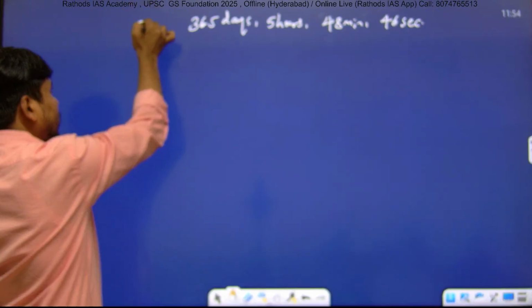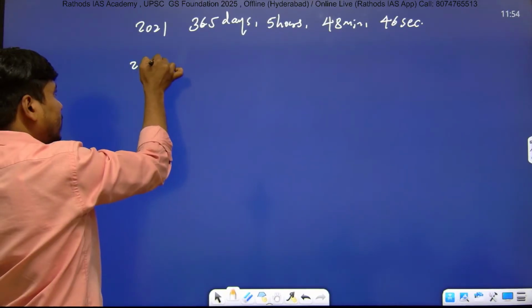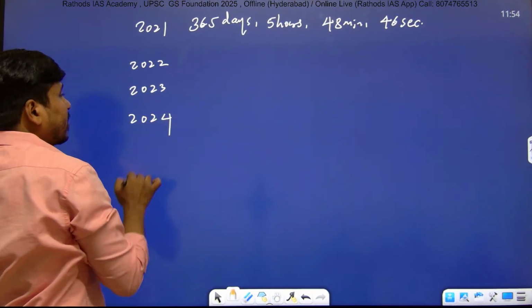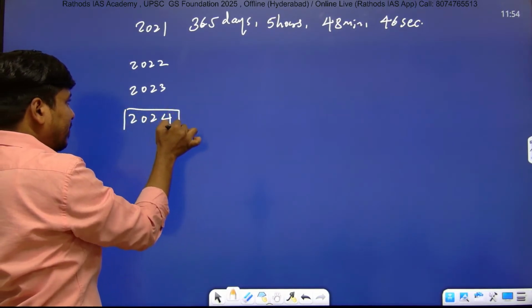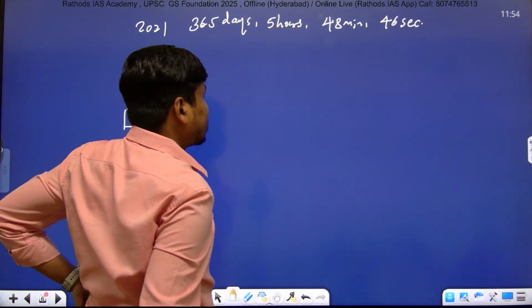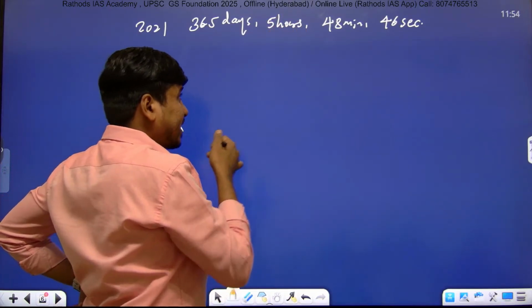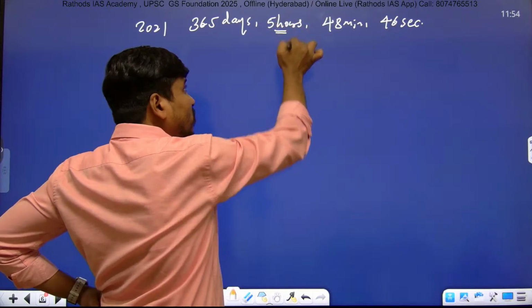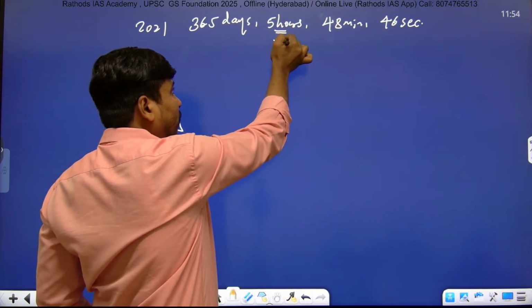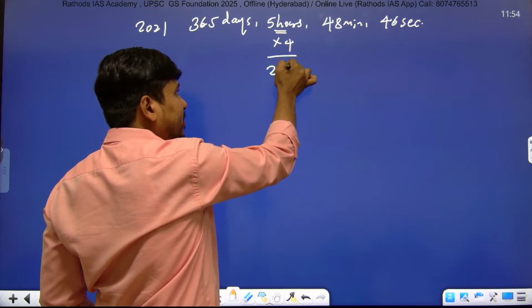So here 2021, 2022, 2023 and 2024, right? 2024 we call the leap year because one day will be added. Listen, 365 days, 5 hours, 48 minutes, 46 seconds. Every year 5 hours will be added. After 4 years, so 4 into 5, so 20 hours will be added, right?